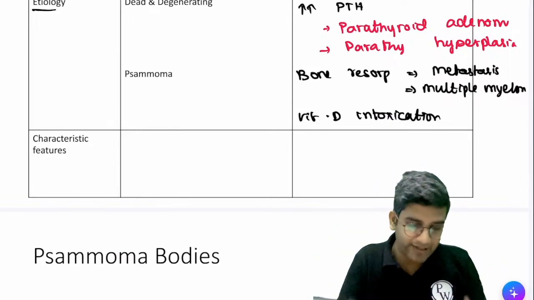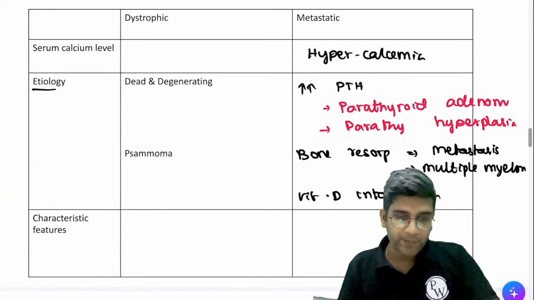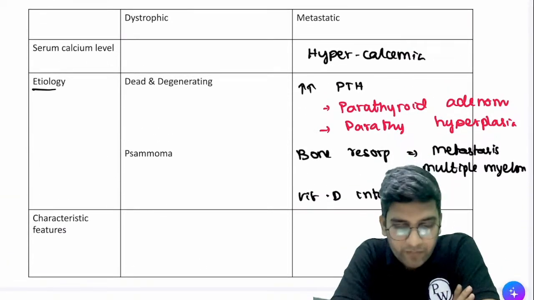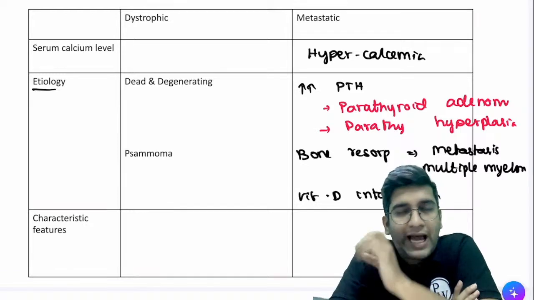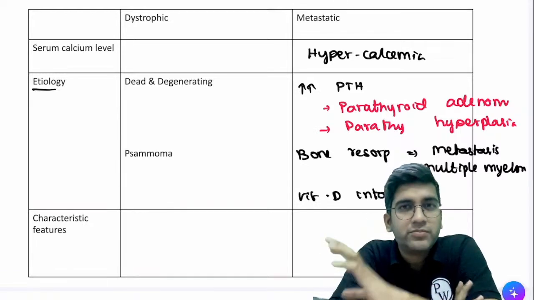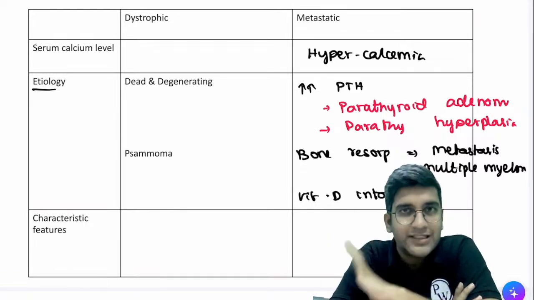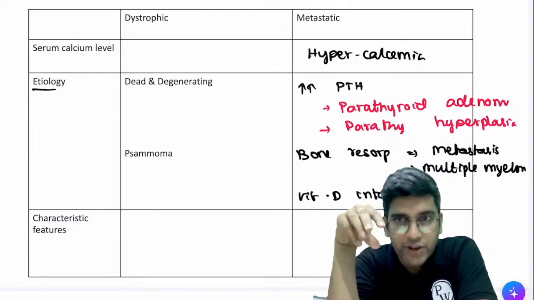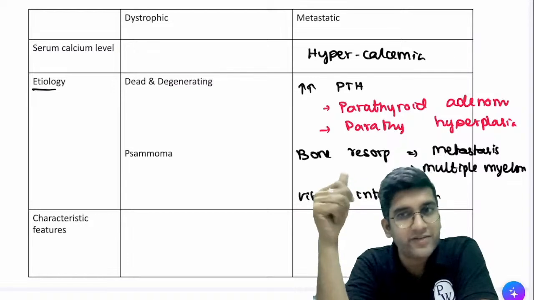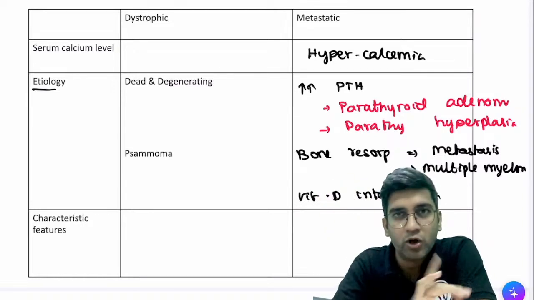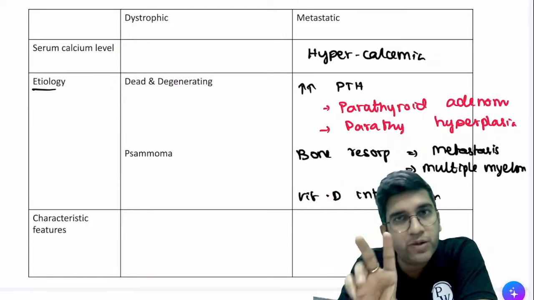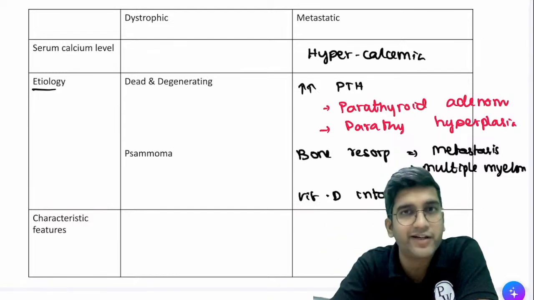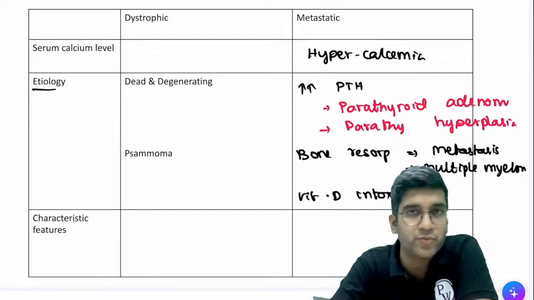Now let's go to the characteristic features. Okay, put your pens down, listen to me slowly and answer my questions. So here I'm having excess of calcium in the circulation, right? Accepted? Accepted. So this calcium should deposit in the tissue for us to have calcification, yes or no? Or if the calcium is in circulation completely, will it form a calcification? In blood, a liquid, I cannot calcify, right? It has to deposit in the tissue, right?